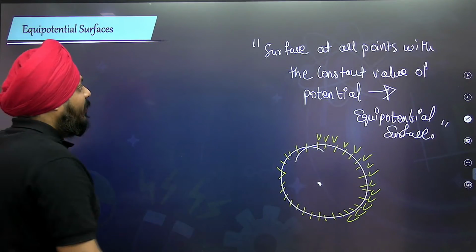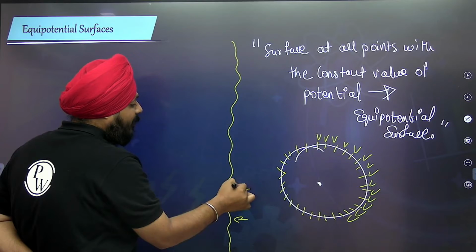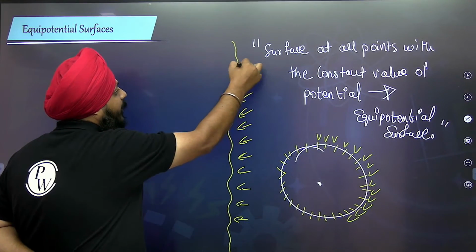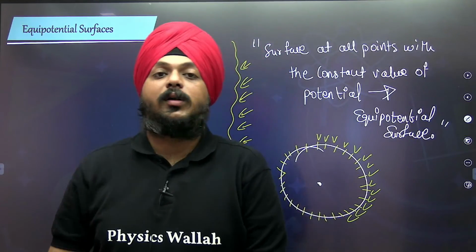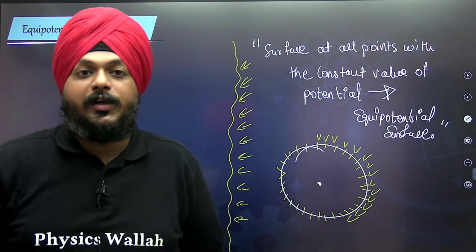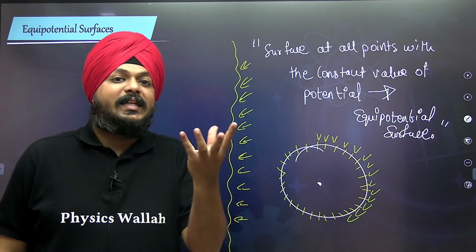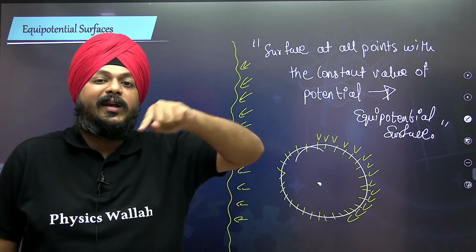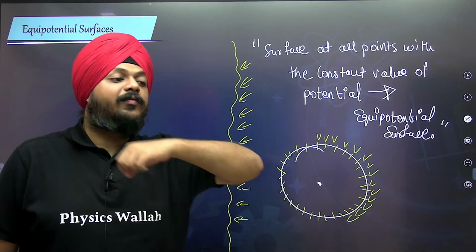Lots of equipotential surfaces are there. If you want to understand this concept with a day-to-day life example, you have thrown a stone into the water. Whatever ripples are generated, you can understand there are lots of spherical shapes: a smaller one, then one with a larger radius, and again with a larger radius.